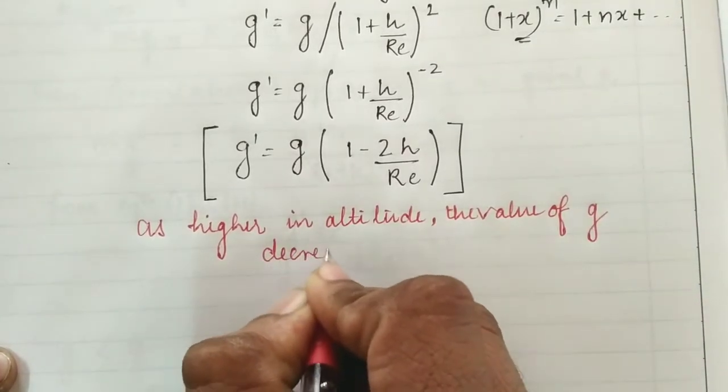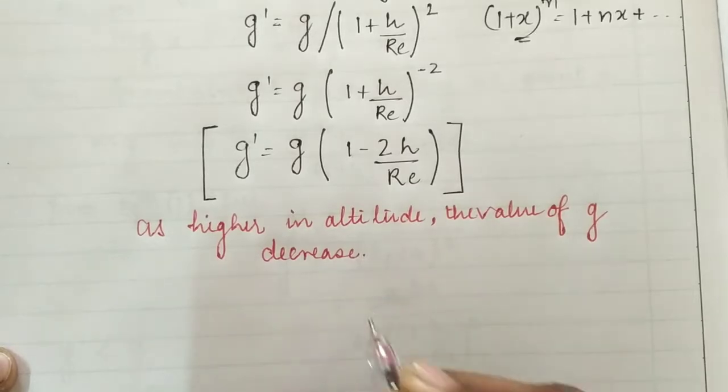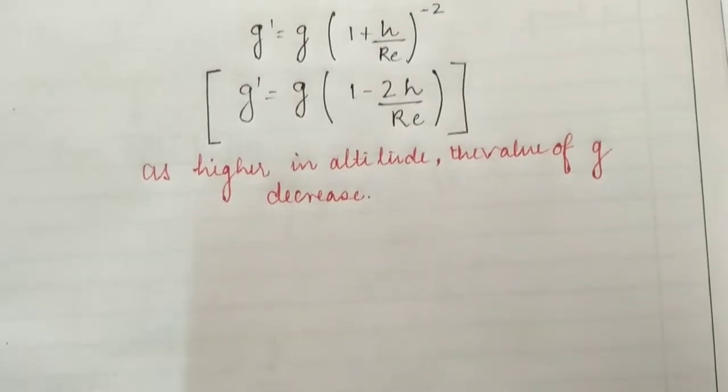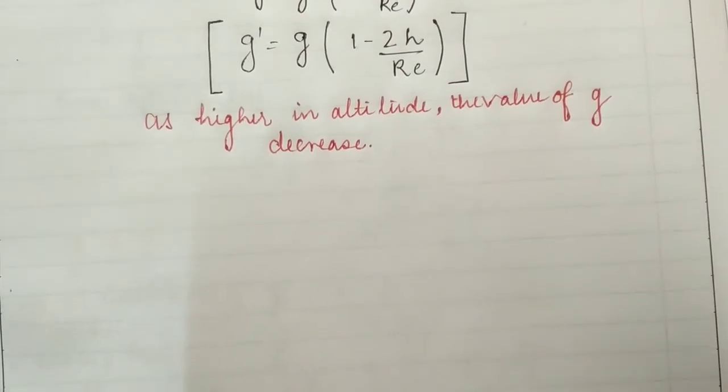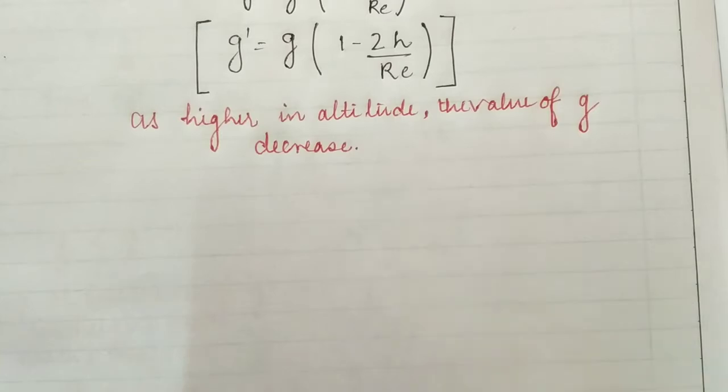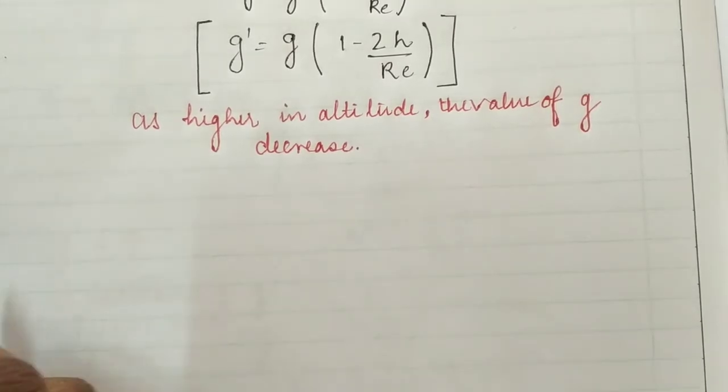It means that on increasing the distance from the earth's surface, the value of g decreases. Now students, we are going to discuss the effect of depth, how the value of g varies with depth.